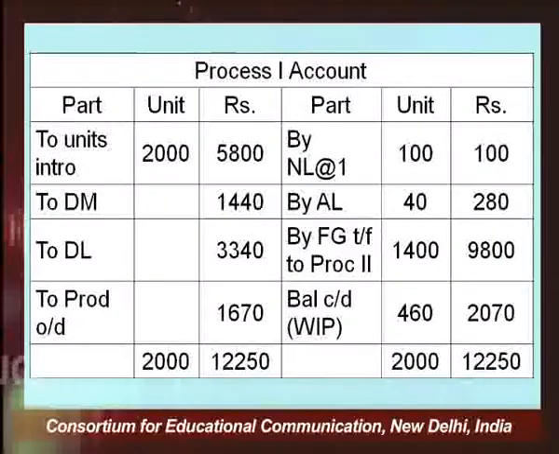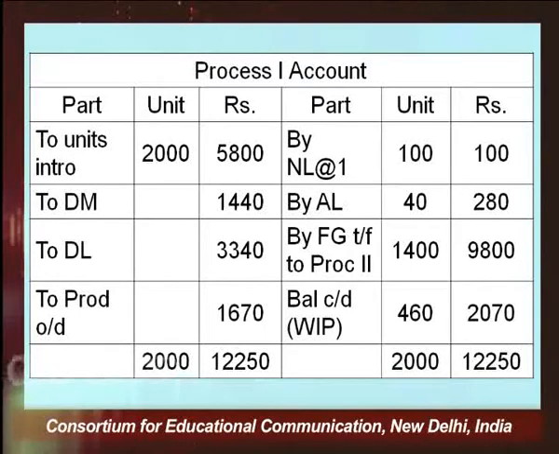12,150. And now finally you will prepare the process account. So, as you know, on the debit side, we show all costs, units 2000, material cost, right. So, 5800. In addition to this, you have added more direct material of 1440, DL means direct labor of 3340, production overheads 1670.